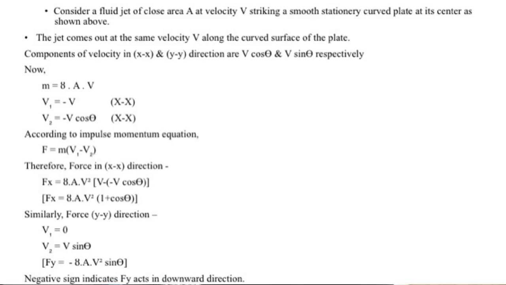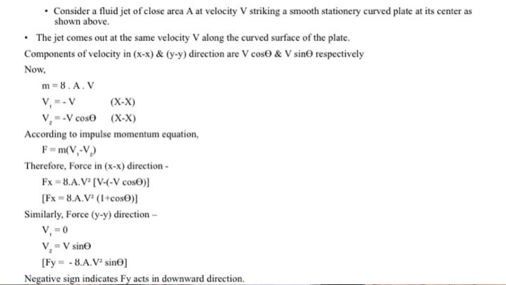Then by applying the impulse momentum equation, force is equal to mass in the bracket v1 minus v2. Now the force in x direction is given as Fx, it will be rho, area into velocity, in the bracket initial velocity minus final velocity, that is v minus, in the bracket, minus v cos theta. So final Fx is rho into area into v square, in the bracket 1 plus cos theta.